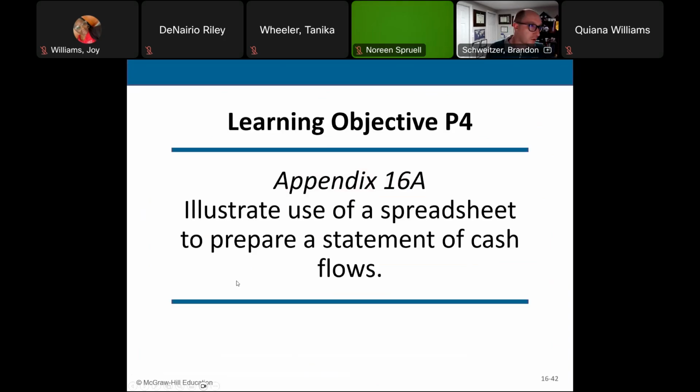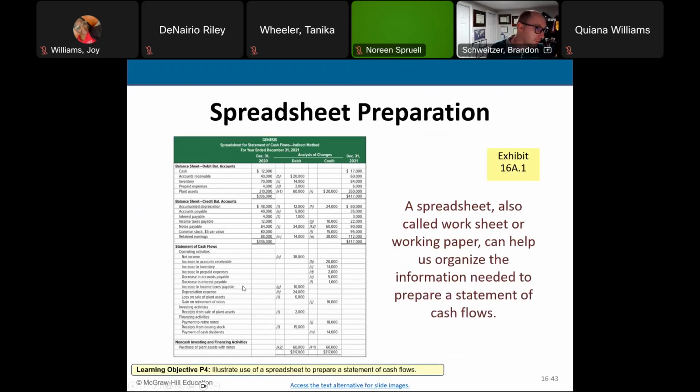And of course, we can also look at it from a spreadsheet perspective in Excel. The spreadsheets in Excel are nice because it gives us an opportunity to manipulate the data to see what type of changes would affect our overall cash position in the business.